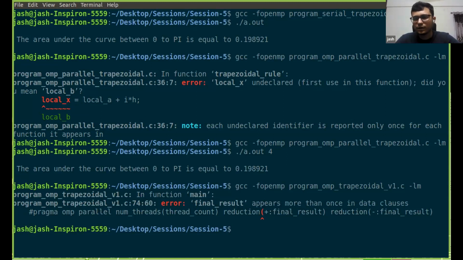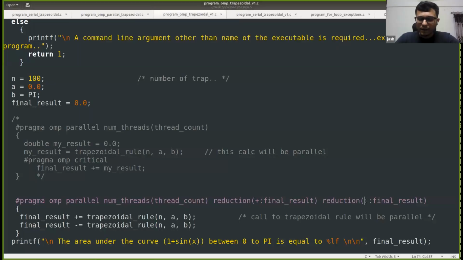So essentially, I'll tell you what we can do here. I think there is no way in which you can use this for multiple cases. But let's say you have multiple variables for which you want to define the reduction. Then you can define variable 2 here also.